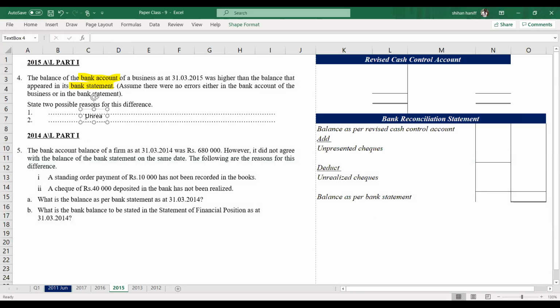Unrealized checks. One is unrealized checks. Can you take unpresented check? Unpresented check you can't take, because unpresented check means the cash book balance is less. So here they are asking the cash book balance is more. The cash book balance should be more. It is in the unrealized checks.